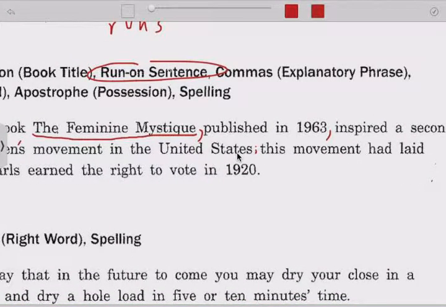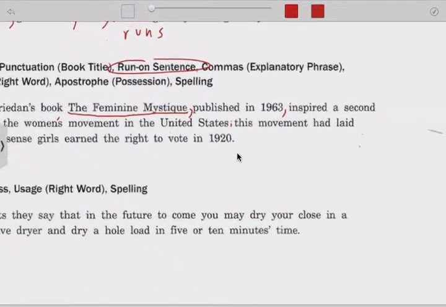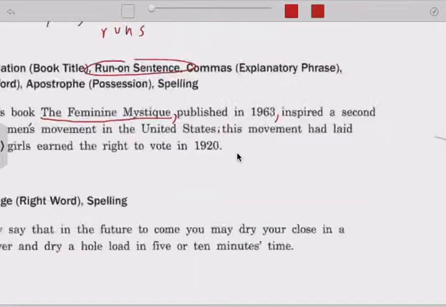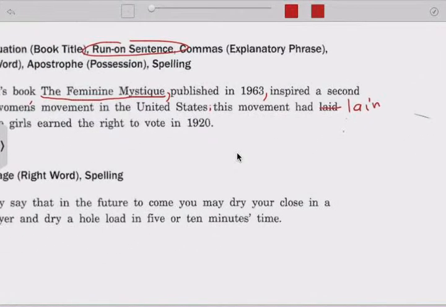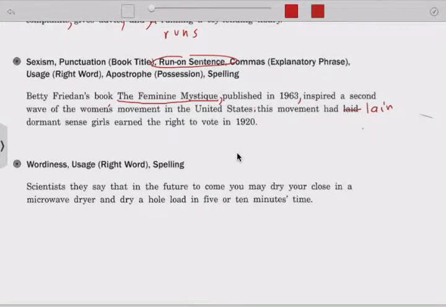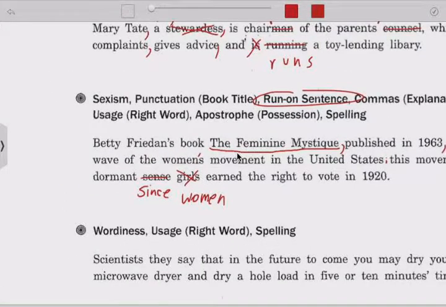This movement, and here we have a problem with had laid dormant. This is where it's lain. This is hard. It's an irregular verb. You can look these up. If you just Google irregular verb chart, you'll see things like this. If you don't know it, maybe it just doesn't sound right, look it up or ask someone. Had lain dormant since, we're talking about time, so it's going to be since. Obviously, we're not going to say girls, we're going to say women. Earned the right to vote in 1920.